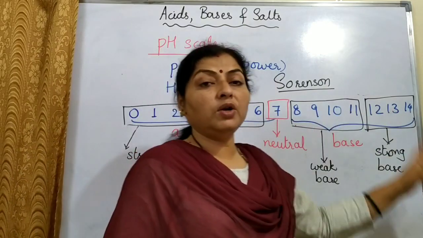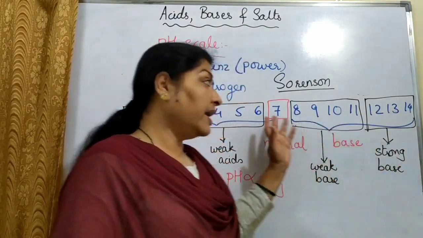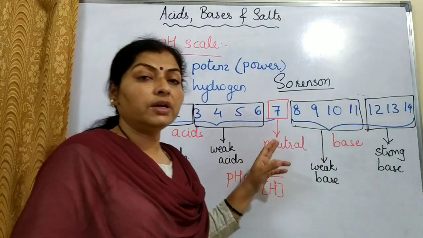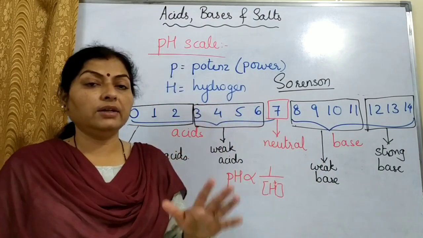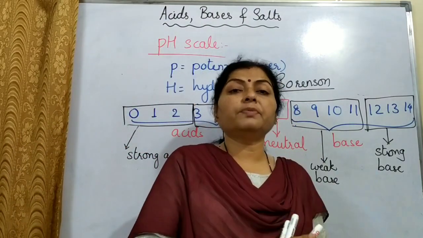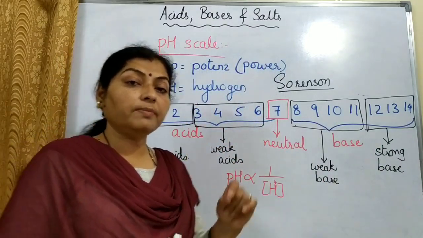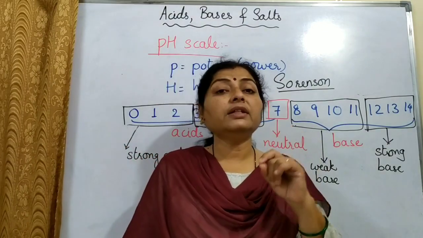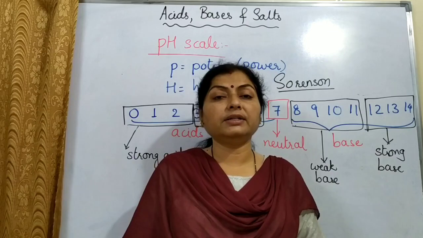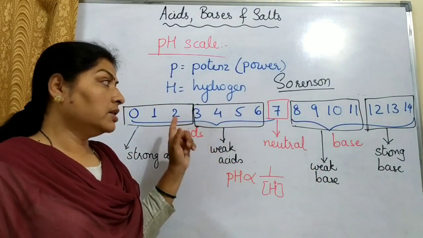If you have a shade of blue, that is greenish blue or grayish blue, then you can identify it as a base. And intermediate, that is neutral, will be pale green or light green in color. So colors correspond with numbers. When we add universal indicator to a solution, by observing the color and then finding the corresponding number on the pH scale, we come to know the pH of a particular solution.